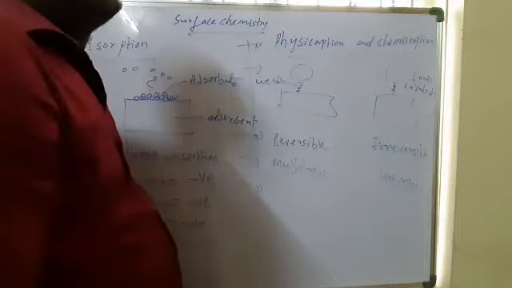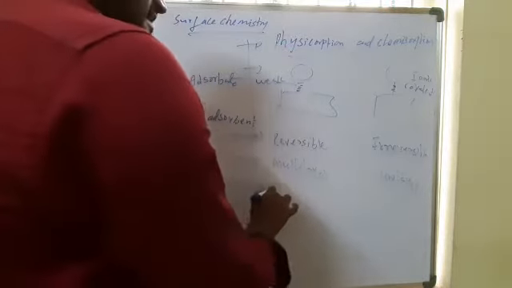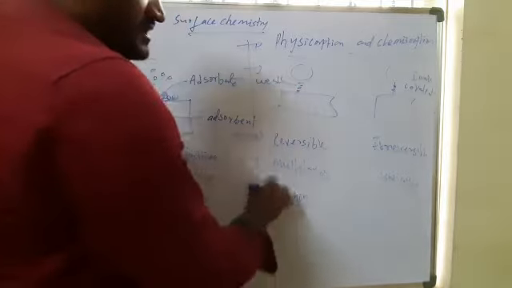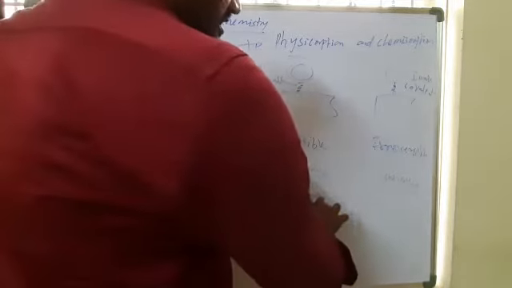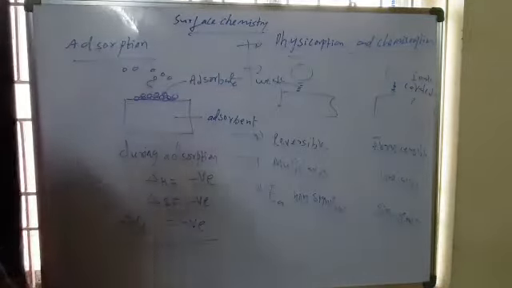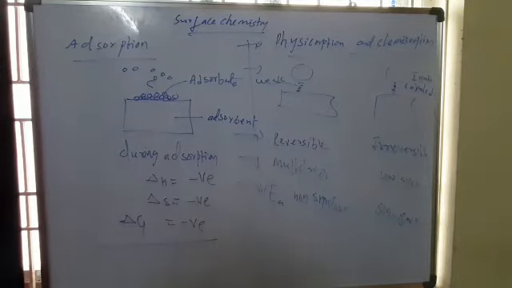In physisorption, the activation energy values are not significant, EA is non-significant. But in chemisorption, the activation energy is significant.